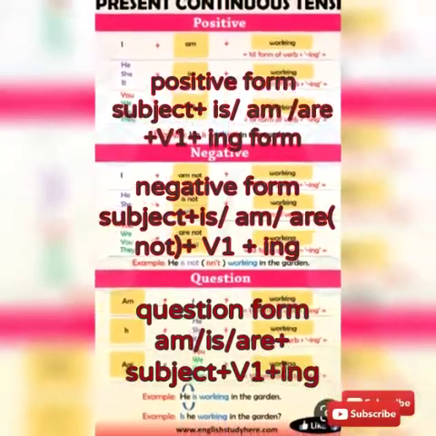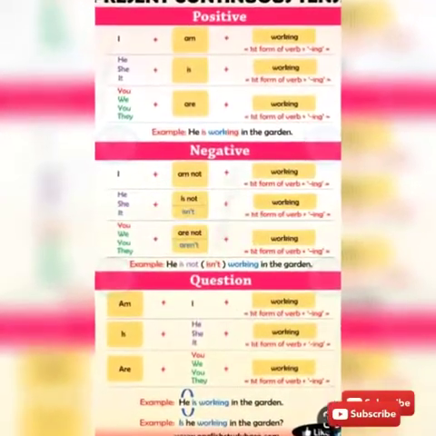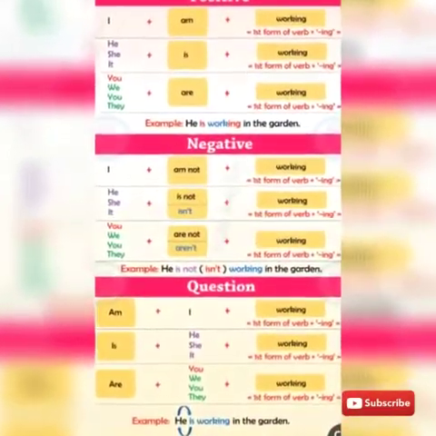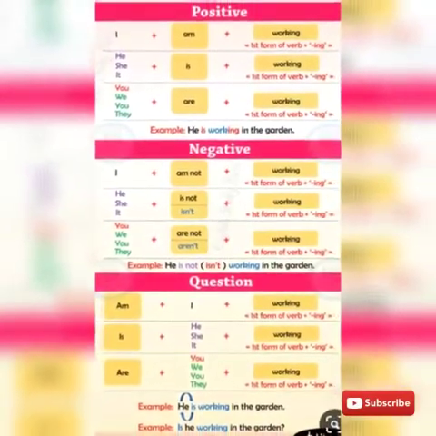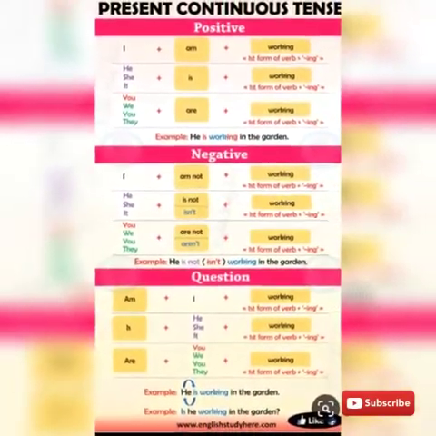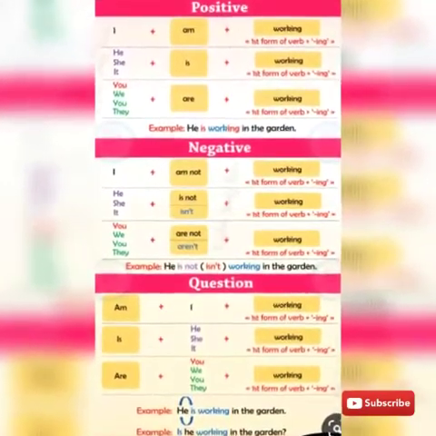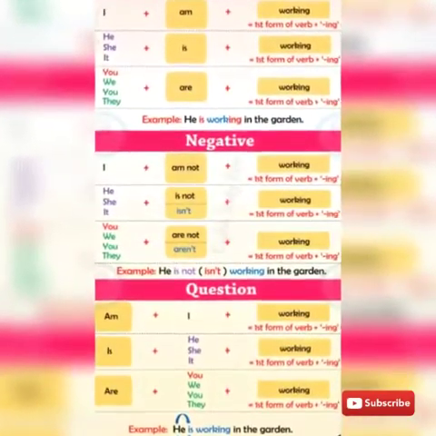In positive form, we use subject plus am, is, are plus V1 plus ing form. Subject, let us take it as he, plus is, play plus ing. He is playing.